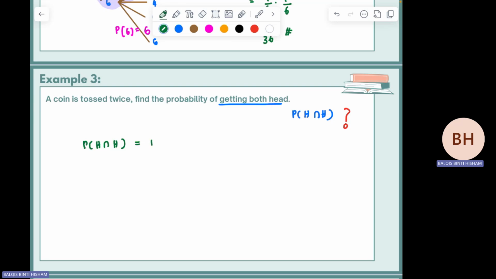So how to find this value is PH times another PH. So probability of getting head is 1/2. Getting head again is also 1/2. So just multiply these two, you get 1/4. Okay, that is the example of independent event. The second event does not depend on the first event.